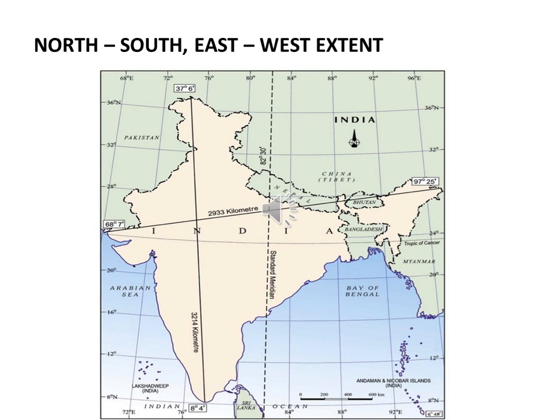Then the Tropic of Cancer, the 23.5 degree latitude line, divides India into two halves, the northern temperate and the southern tropical land.